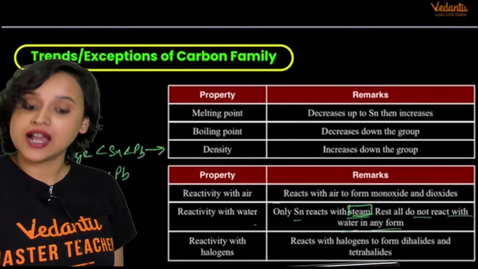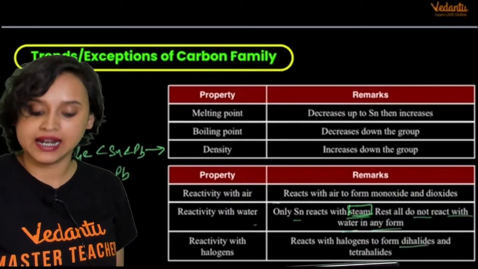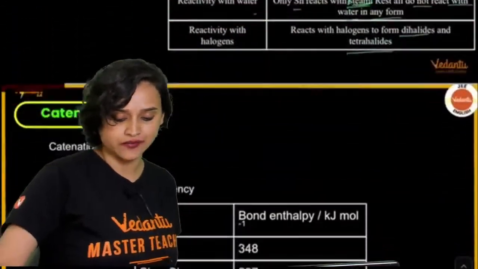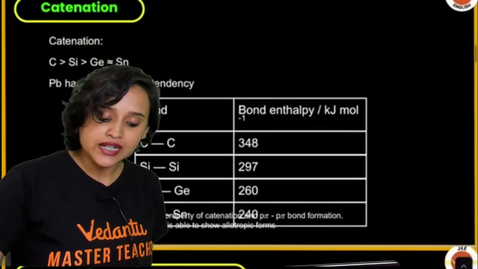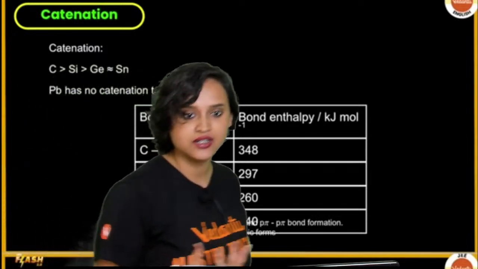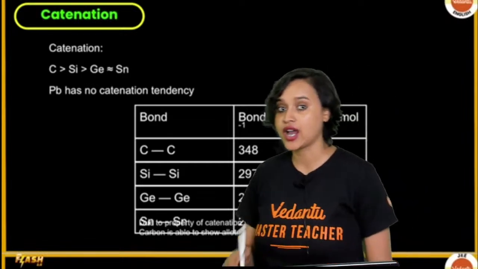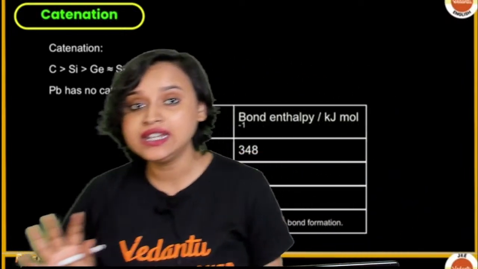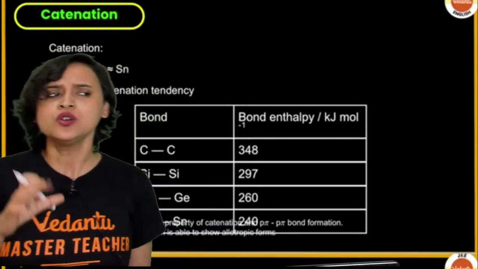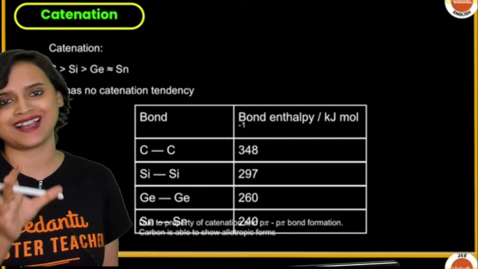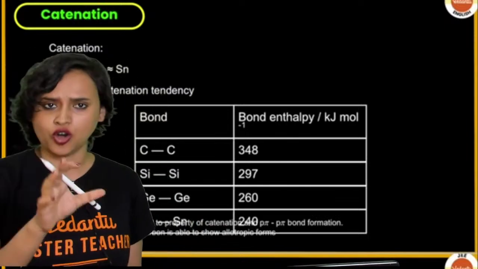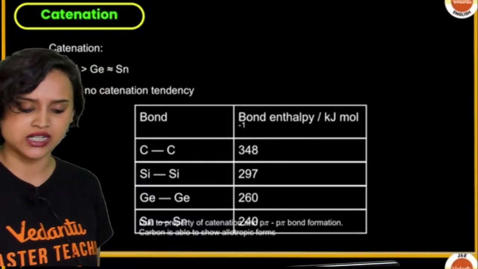If they react with halogens, they form dihalides and tetrahalides, obviously, because their general oxidation states are +2 and +4, correct? Okay. Now, in the case of carbon and silicon, we get to see catenation to quite a large extent, right? However, lead cannot show you any catenation, my dear students. You do get to see a slight bit of catenation in tin as well, which is almost equivalent to germanium, but not so much as carbon. Carbon can show you the most catenation, then silicon, then germanium and tin almost on the same level. Lead cannot show you catenation at all.